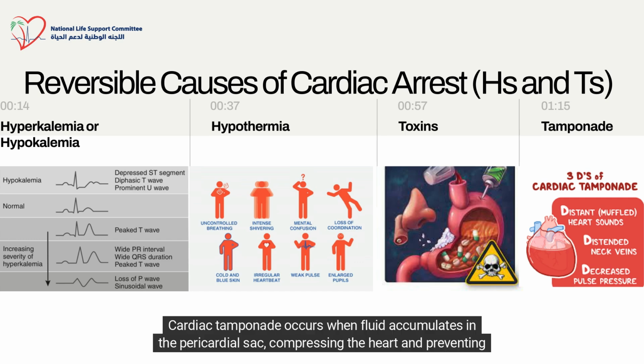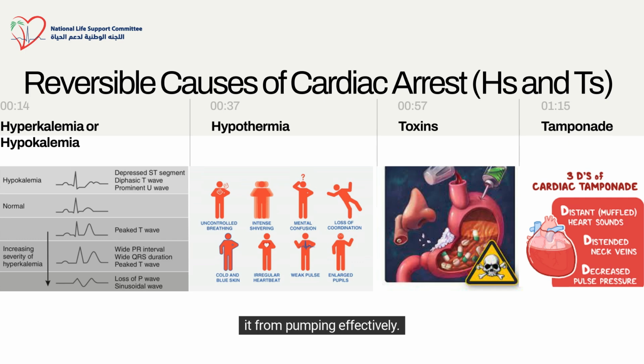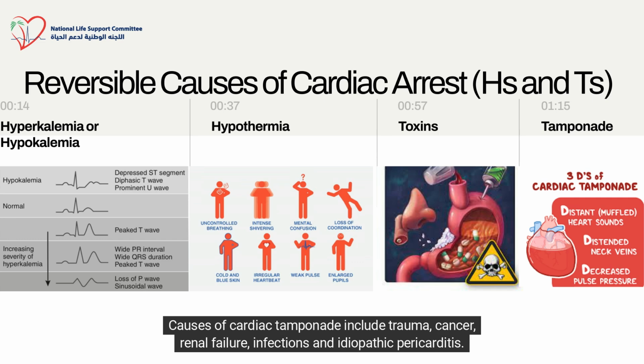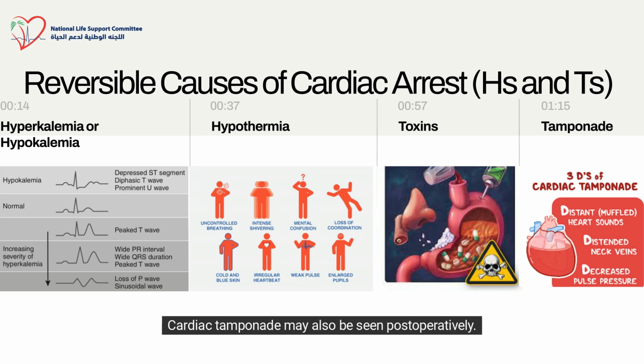Cardiac tamponade occurs when fluid accumulates in the pericardial sac, compressing the heart and preventing it from pumping effectively. Causes of cardiac tamponade include trauma, cancer, renal failure, infections, and idiopathic pericarditis. Cardiac tamponade may also be seen postoperatively.